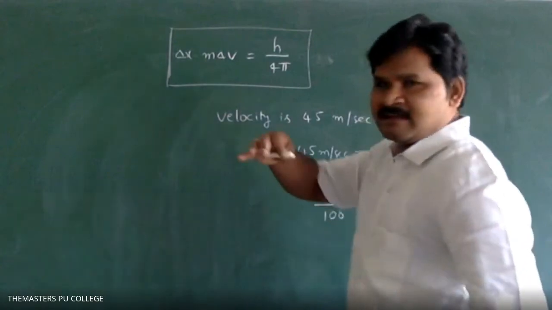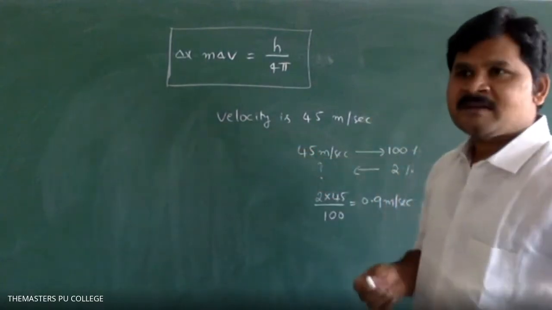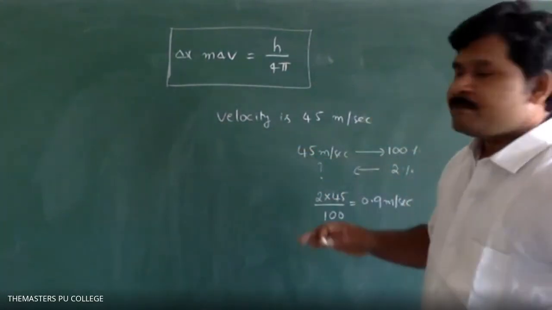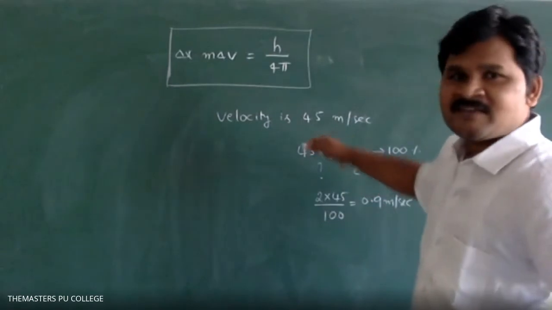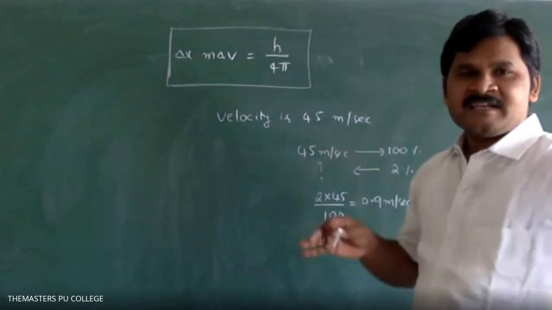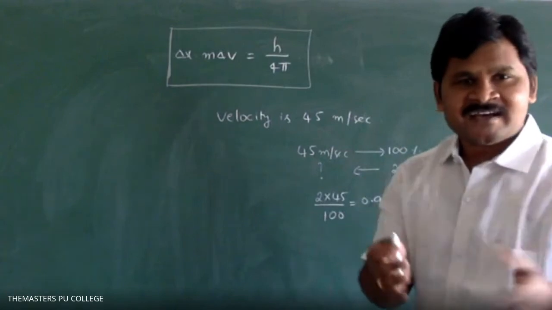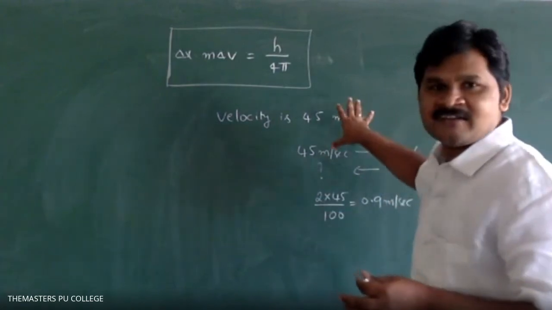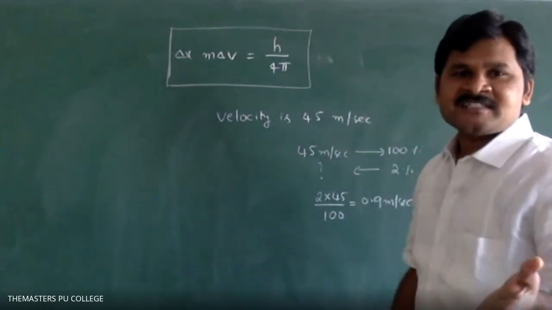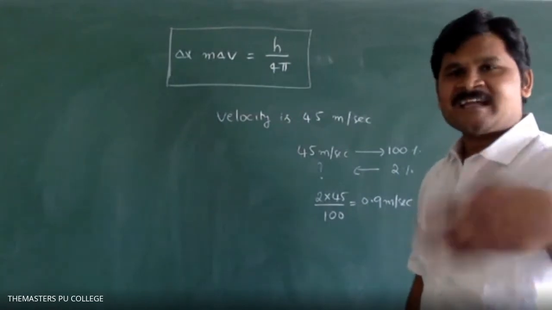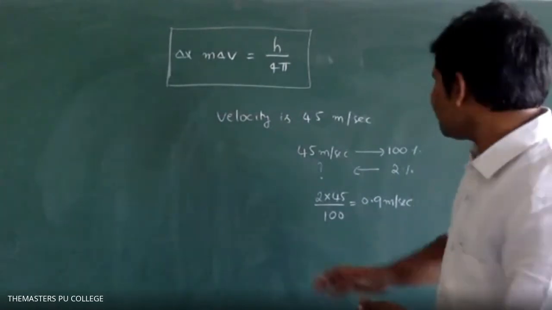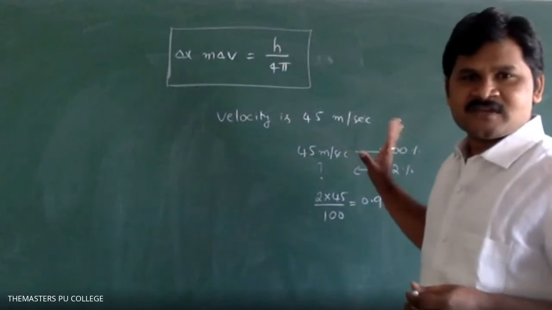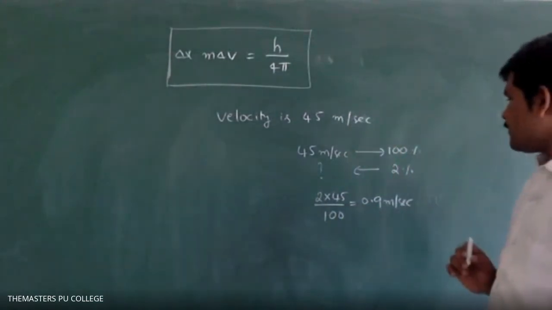So students, trick please remember, if any percentage related questions are given, we have to solve like this. He will say position or he will say velocity with a certain value, and he will say accuracy is 2%, 5%, 99.99%, whatever it may be, we have to do like this. Okay? 0.9 meter per second.